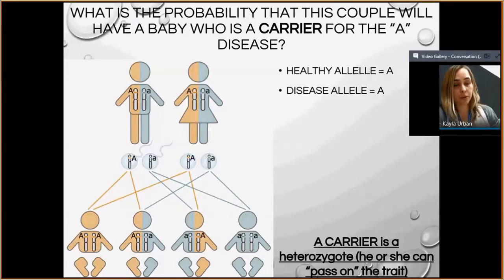This year we watched Lorenzo's Oil. The mother in that was a carrier for ALD, the disease that Lorenzo got. She didn't have it because she only had one diseased allele, and she still had a healthy allele. Lorenzo got it because he received that from her, and so he only had the diseased allele.